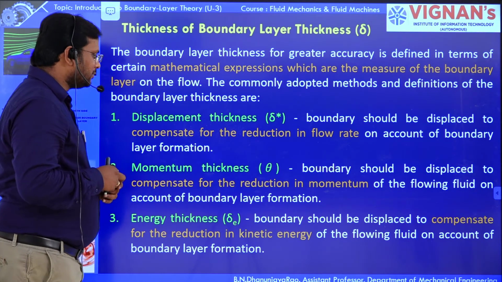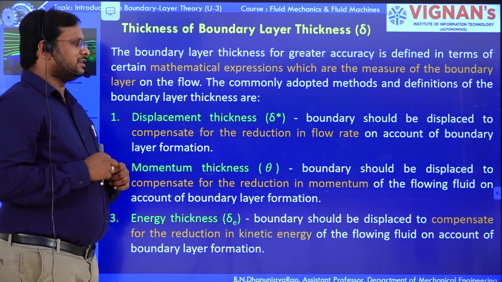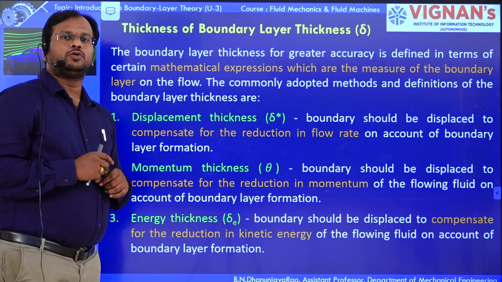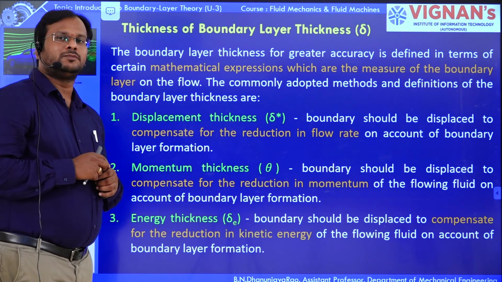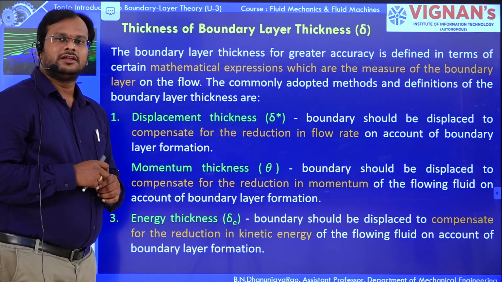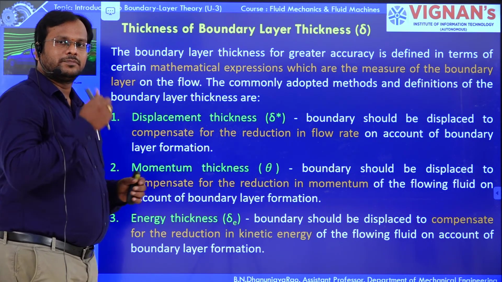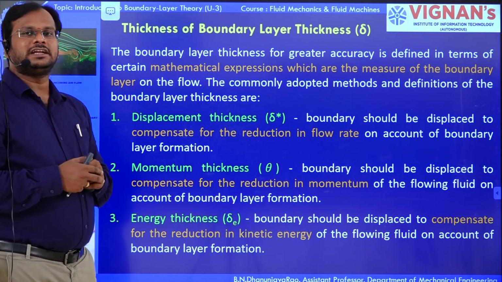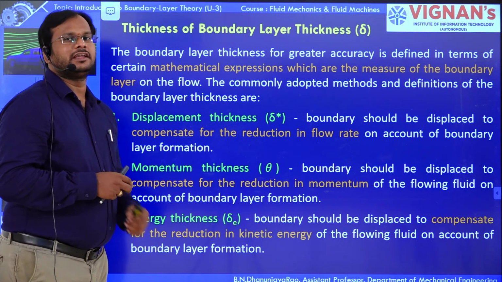In momentum thickness, we displace the boundary to compensate for the loss of momentum. In energy thickness, we displace the boundary to compensate for the loss of kinetic energy.